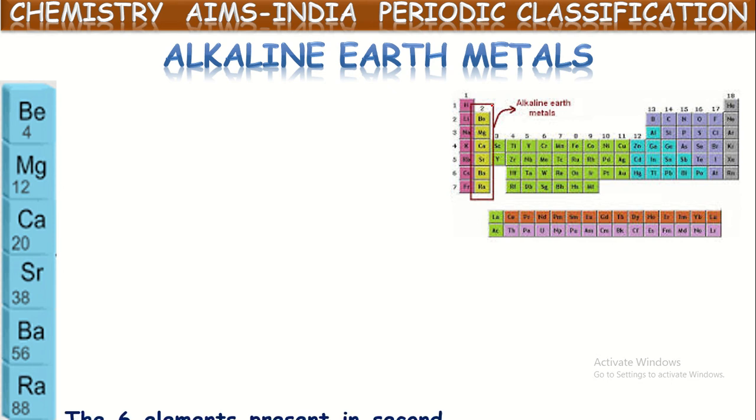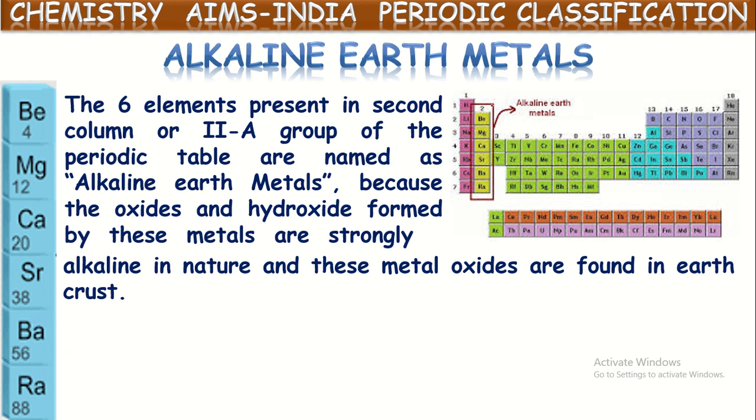These six elements present in the second A group are named alkaline earth metals because the oxides and hydroxides formed by these metals are strongly alkaline in nature, and these metal oxides are found in the earth's crust.